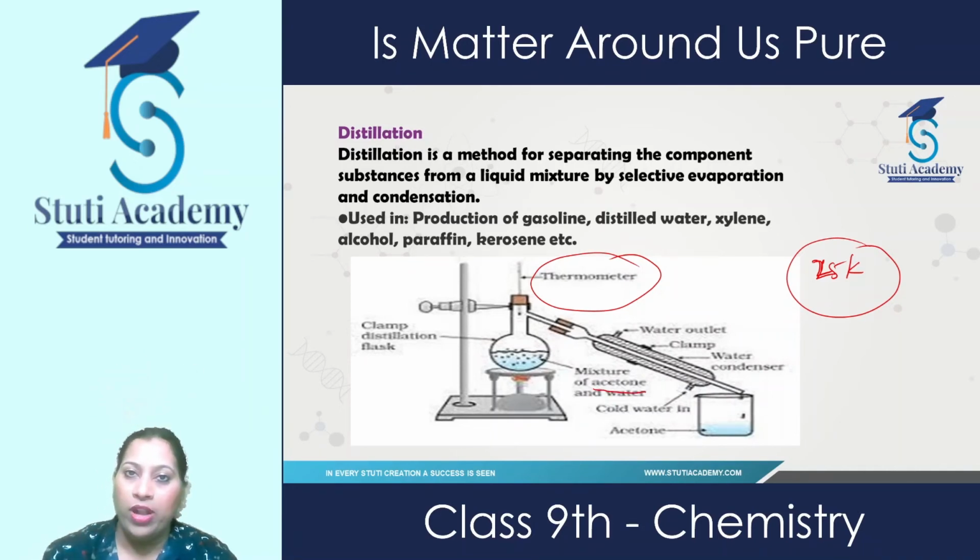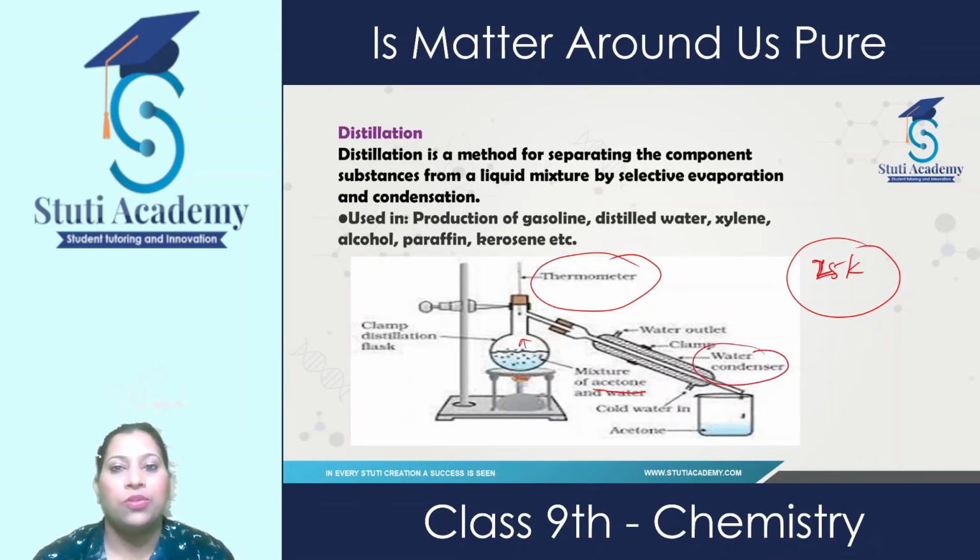It boils at a much faster rate. Once it starts evaporating, it converts into vapor form, and this vapor gets collected in this water condenser where it gets cooled down, and then it gets collected in this beaker.